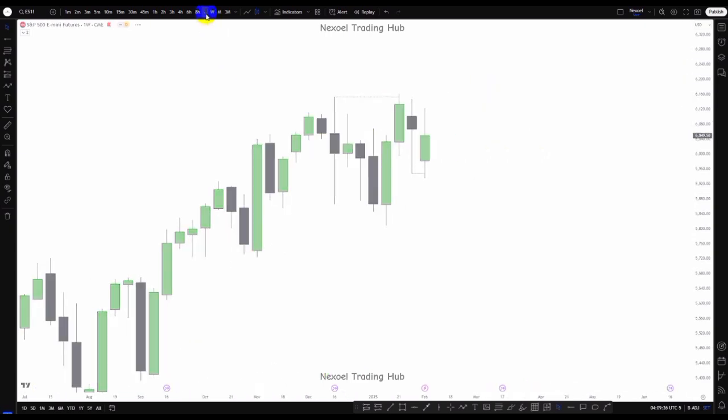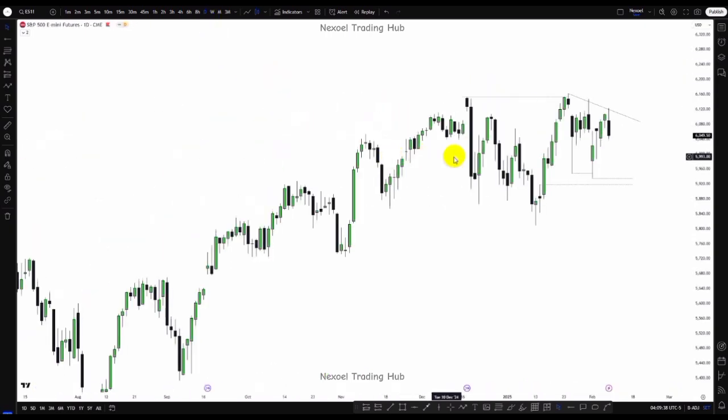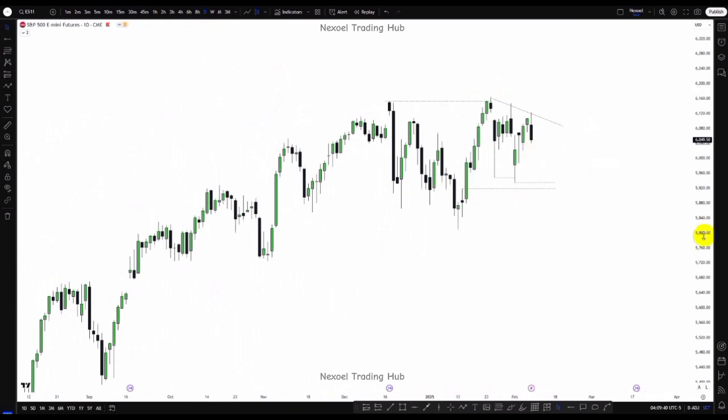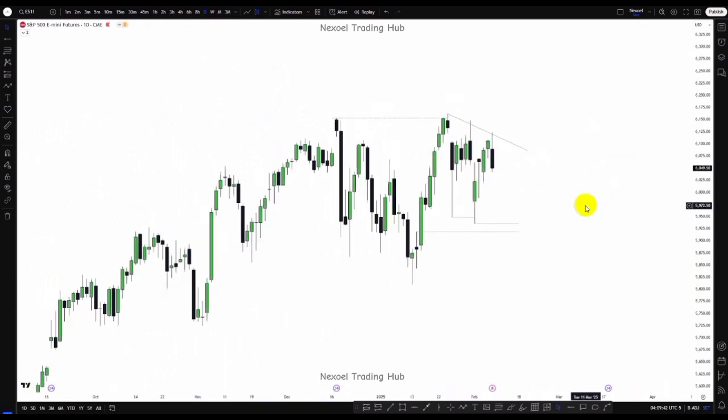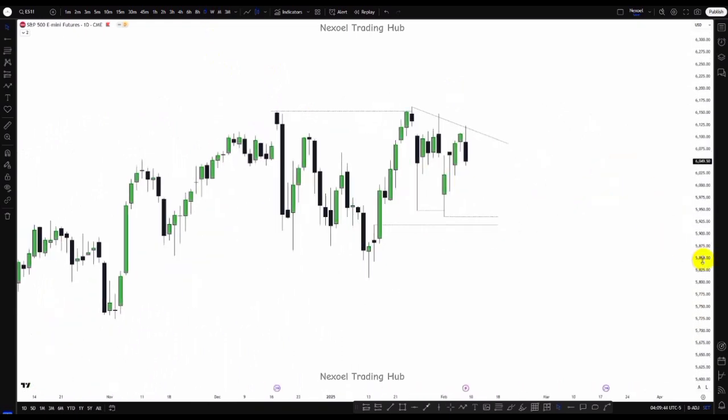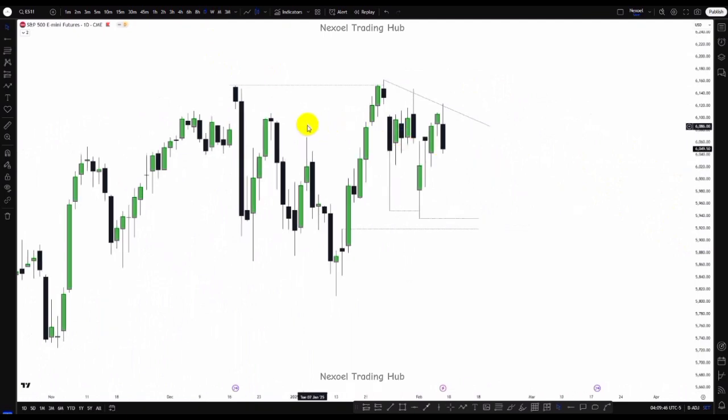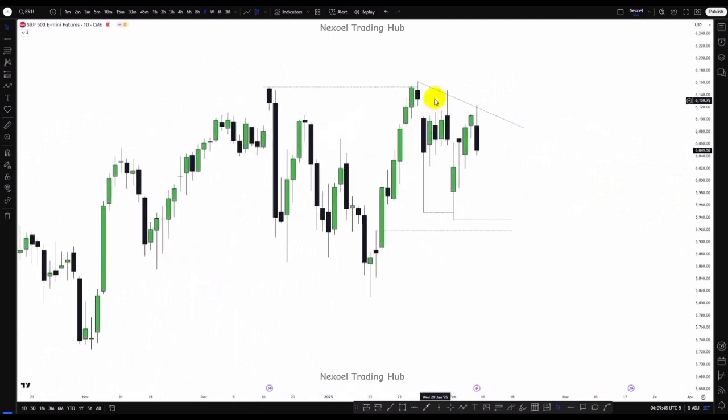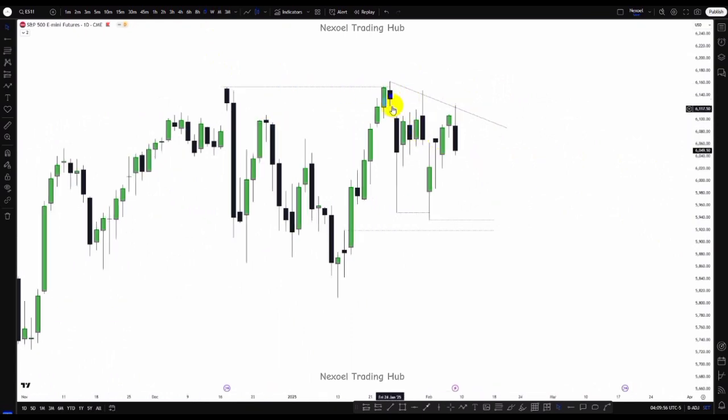Let's check the daily time frame. If you understand correlation, then you get to understand what I'm trying to do with the ES. From the daily time frame, we can see price is giving us a form of a trend to the downside. We can see the sweep identified from the weekly time frame, and price is giving a form of bearish movement to the downside.